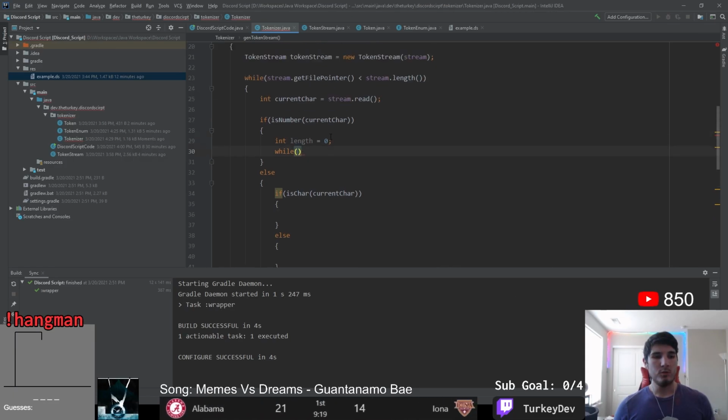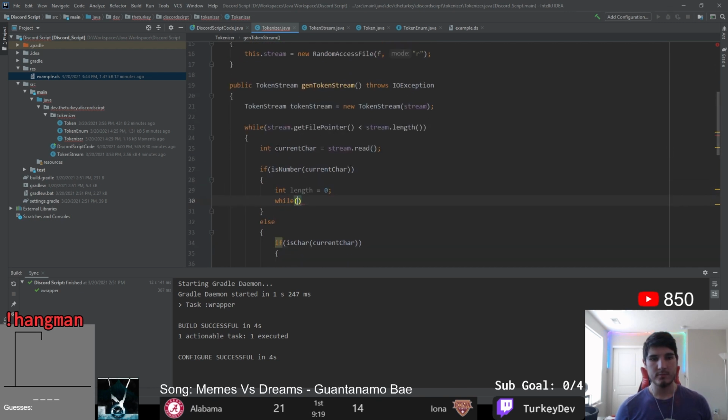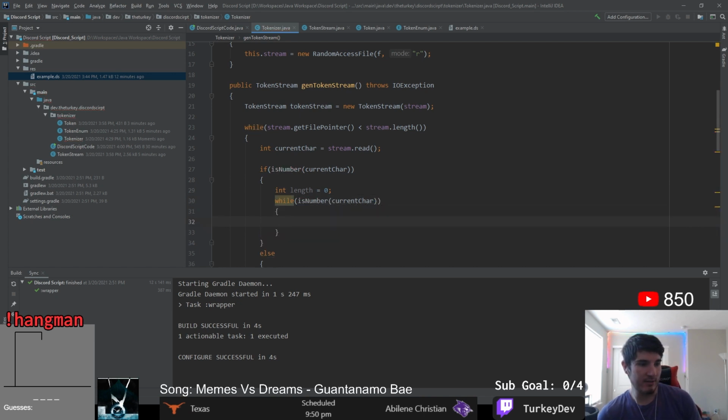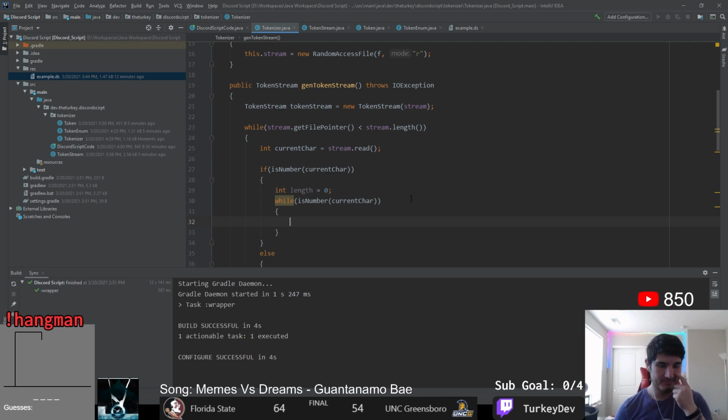I then just start reading in characters from our input. Using some knowledge about the rules of my programming language, I can use logic to better assess which token I'll be dealing with from just the first character alone. If this first character is a number, I know that it can only be a number token, as variables, functions, and everything else cannot start with a number. Yes, you could have something like a 5 in a string variable, but all the tokens we parse inside of our quotes will end up just being combined anyways, so it's not a big deal here. So for this case, we just read in a number and we continue reading in characters until we hit a non-number character, at which point we move on to parsing a new token.